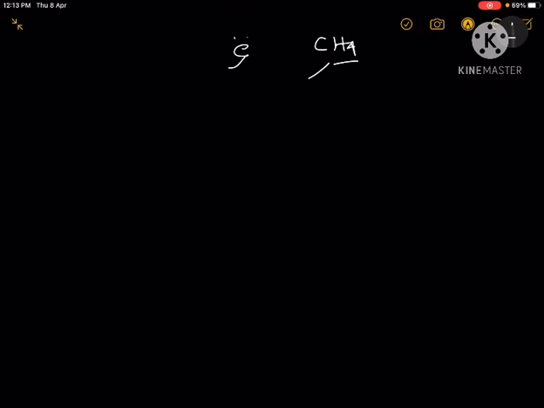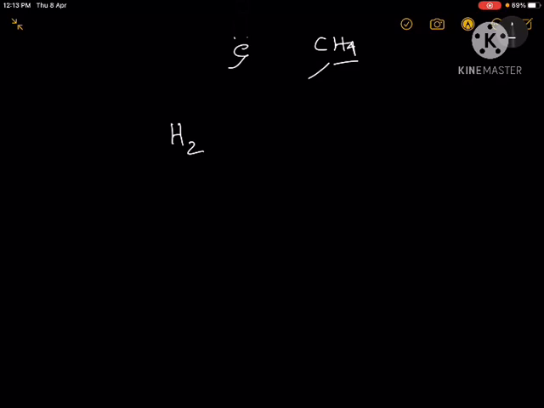So in valence bond theory, as the name suggests, we use the valence electrons or the valence orbitals to form the chemical bonds. So it is customary to use the hydrogen molecule as the first or basic example to understand how valence bond theory works.